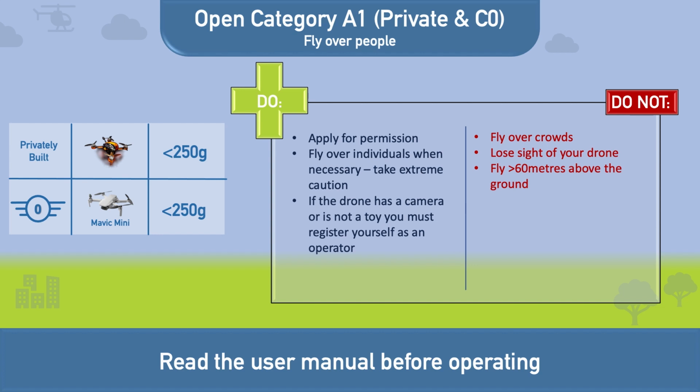You must apply for permission for every flight through the CAD website. It is not illegal to fly over people who are not involved with your flight, but if it occurs, you must take extreme caution. You must register as an operator if the drone has a camera. You must not fly over crowds of people, you must not lose sight of your drone, and you must not fly higher than 60 meters.